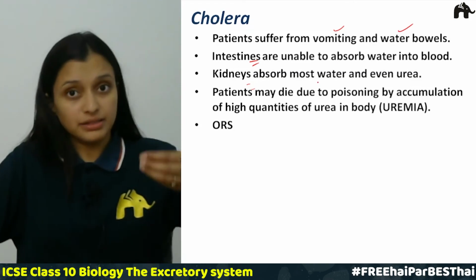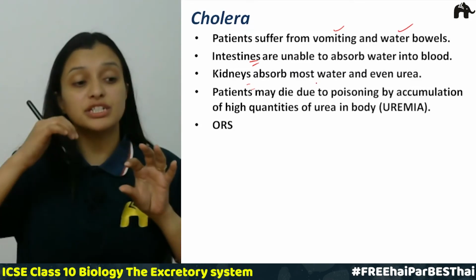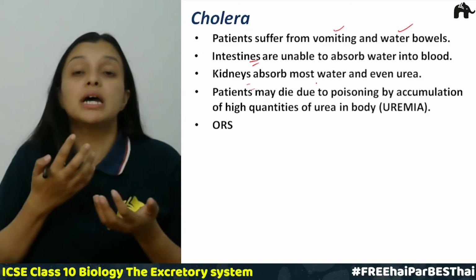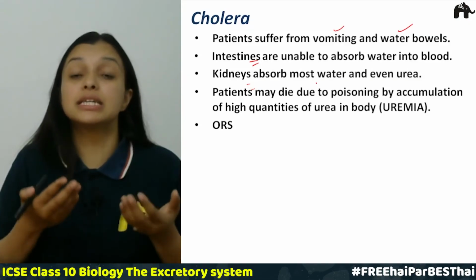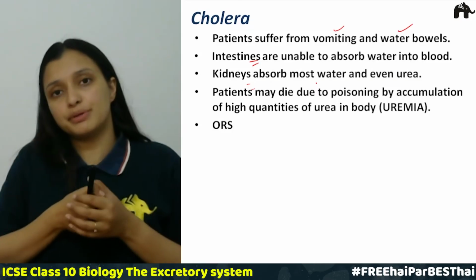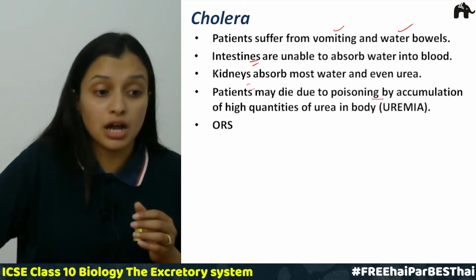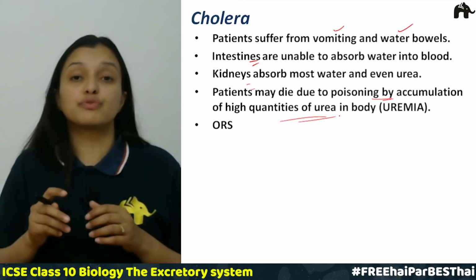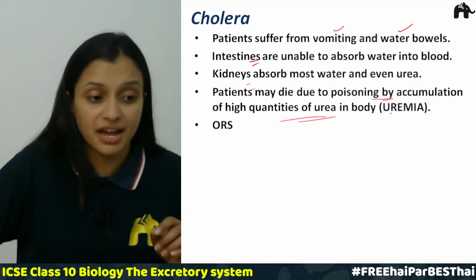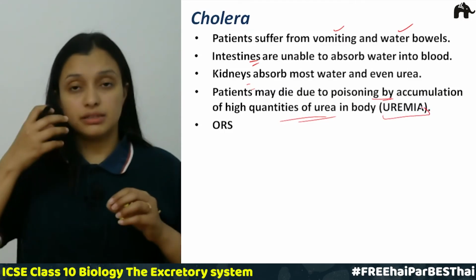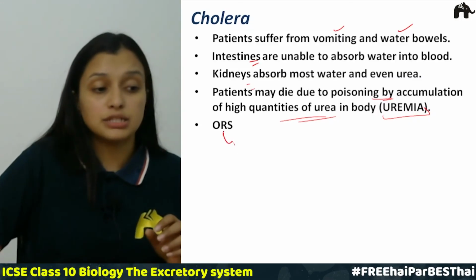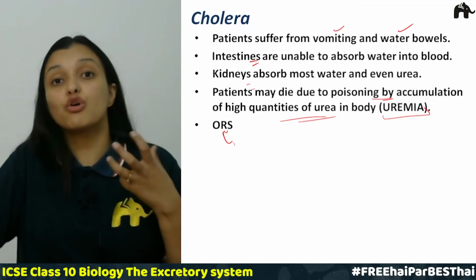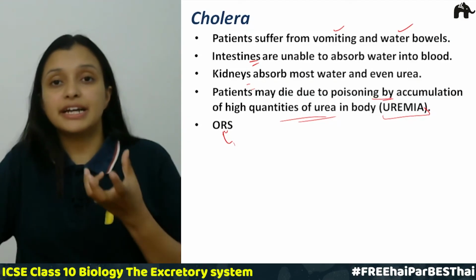When the urea is absorbed by the patient, the urea gets accumulated in the body, and this can even lead to the death of a person. So due to the accumulation of high quantities of urea in the body, that is uremia, right? And in a person suffering from cholera, one has to take ORS, that is oral rehydrating solution.